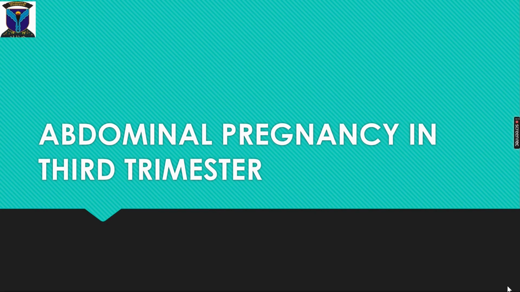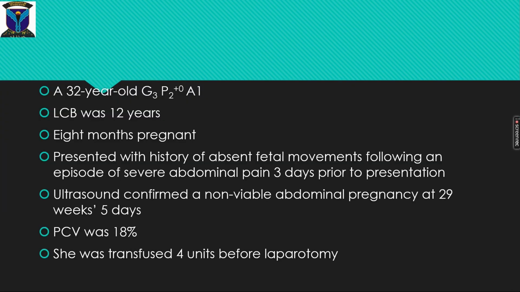Abdominal pregnancy in third trimester. This case was that of a 32-year-old gravida 3 para 2, one alive, whose last childbirth was 12 years prior to presentation. She was unsure of her dates, was said to be 8 months pregnant. She presented with a history of absent fetal movements following an episode of severe abdominal pain 3 days prior to presentation. Ultrasound confirmed a non-viable abdominal pregnancy at 29 weeks 5 days.